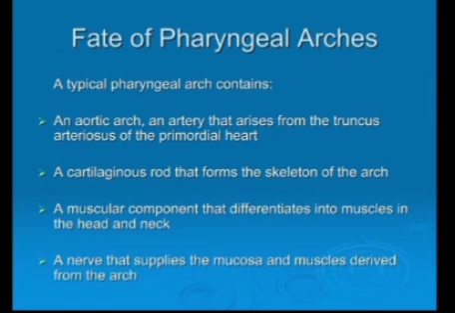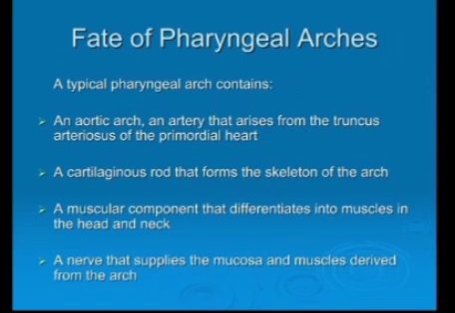Fate of pharyngeal arches. A typical pharyngeal arch consists of an aortic arch, which is an artery that arises from the truncus arteriosus of the primordial heart, and then posteriorly or dorsally it is continuous with the dorsal aorta of the same side. For example, the aortic arch of the right side, which is an artery, will be continuous with the dorsal aorta of right side, while the aortic arch of the left side will be continuous with the dorsal aorta of the left side.